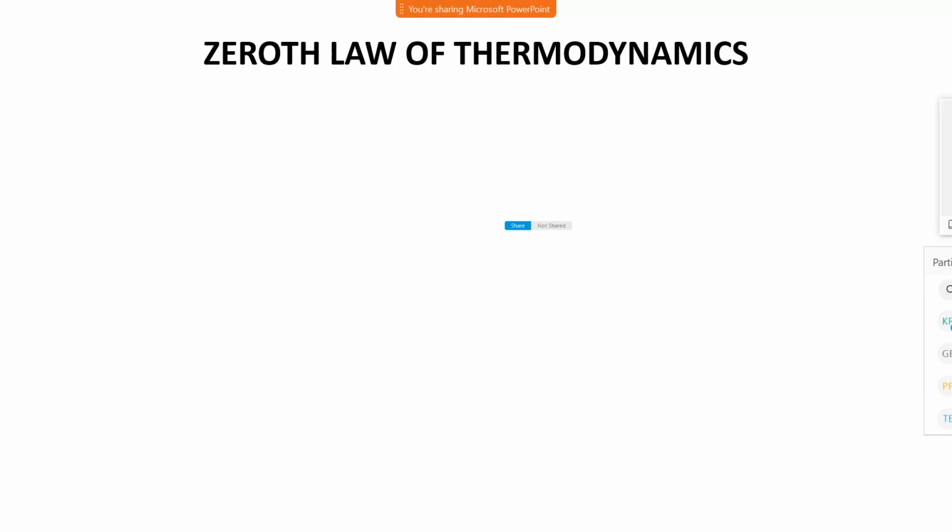What is the zeroth law? Zeroth law represents the equilibrium condition: when body A is in thermal equilibrium with body B, and body B is in thermal equilibrium with body C, then body A and body C are in thermal equilibrium. After inventing the first law, the inventors came to know that this law should come before the first law. Therefore, that law is given as the zeroth law. And this law is the basis for inventing the thermometer.